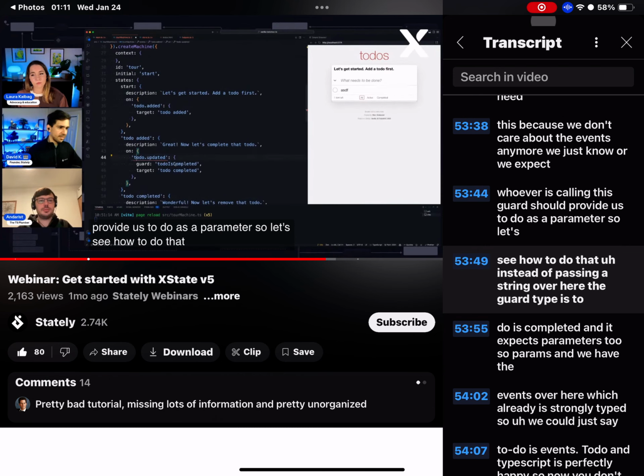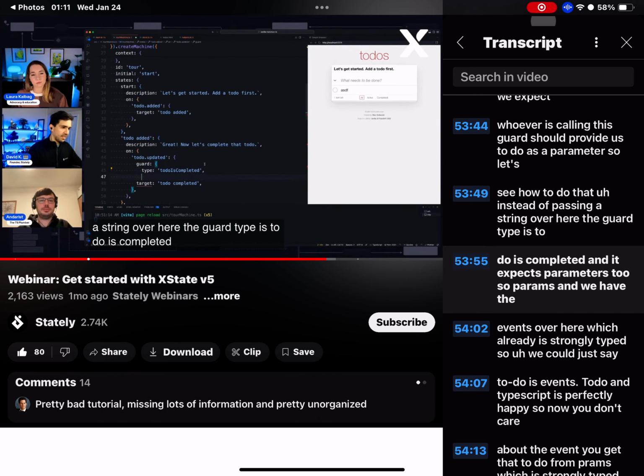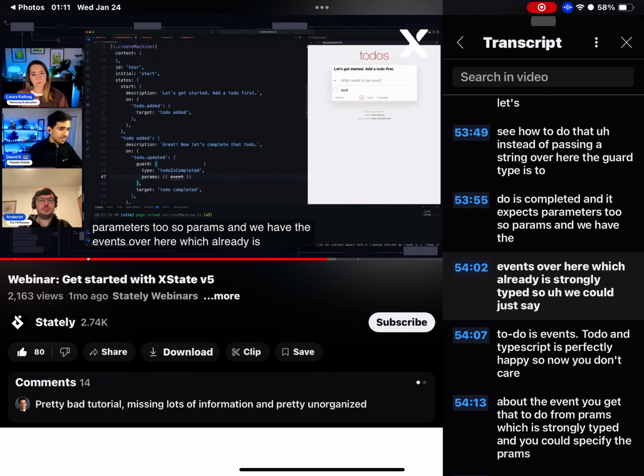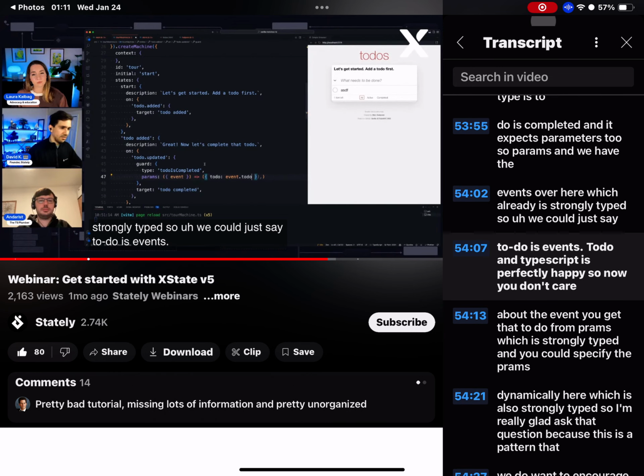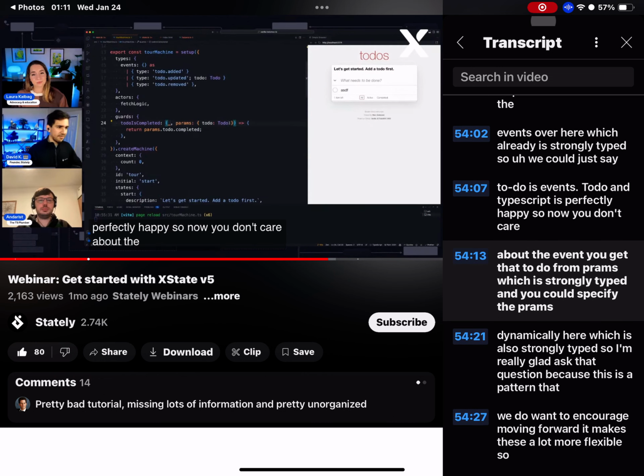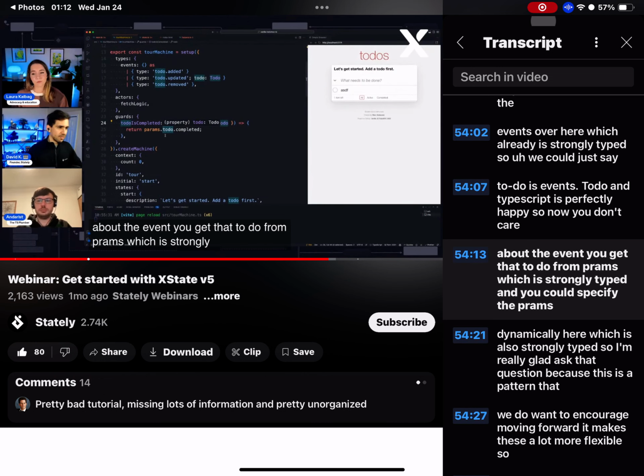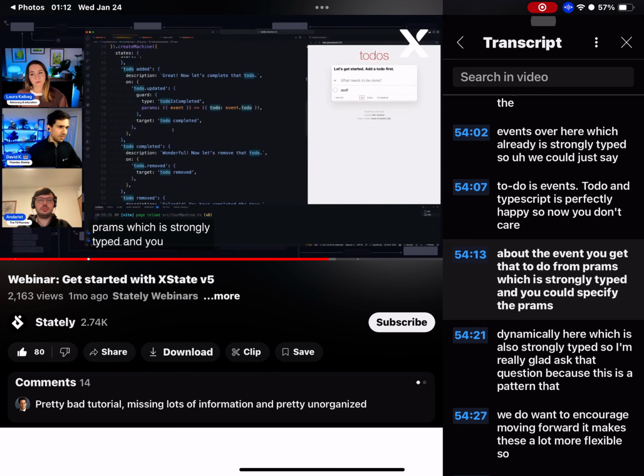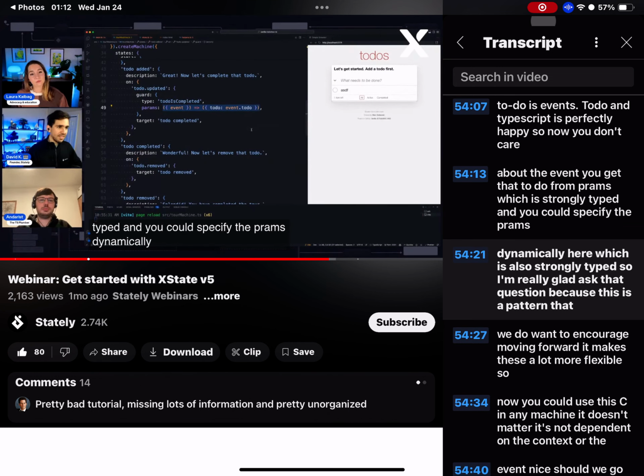So let's see how to do that. Instead of passing a string over here, the guard type is todoIsCompleted, and it expects parameters too. So params, and we have the events over here, which already is strongly typed. So we could just say todo is events.todo, and TypeScript is perfectly happy. So now you don't care about the event. You get that todo from params, which is strongly typed, and you could specify the params dynamically here, which is also strongly typed.